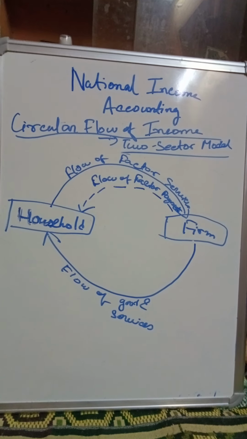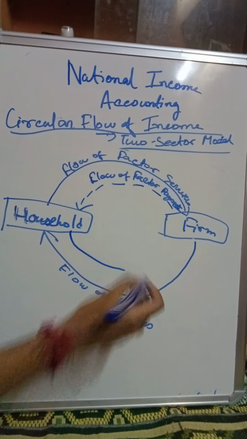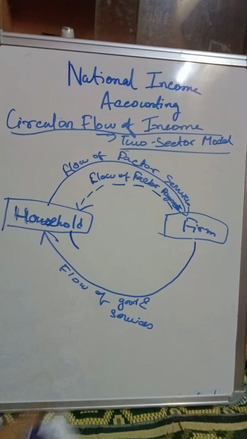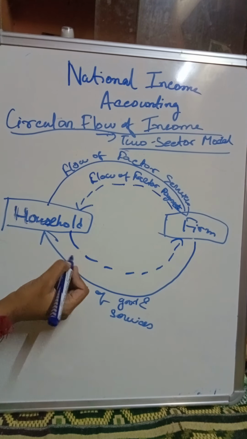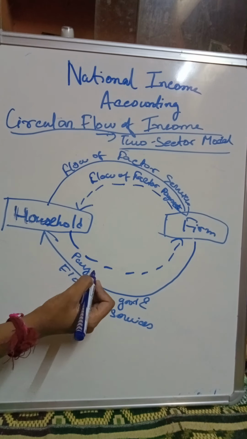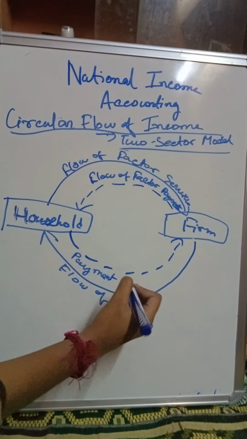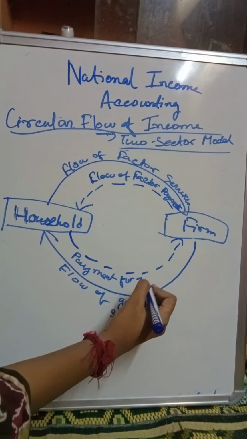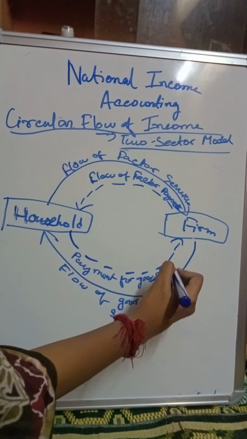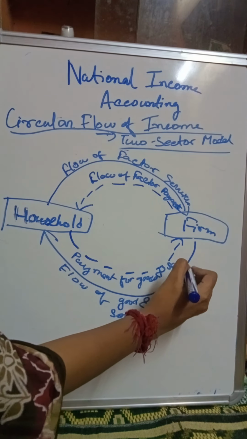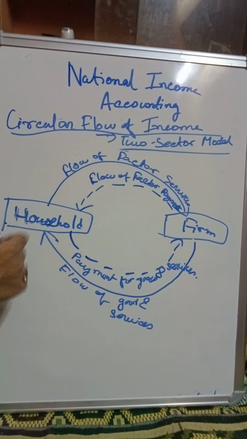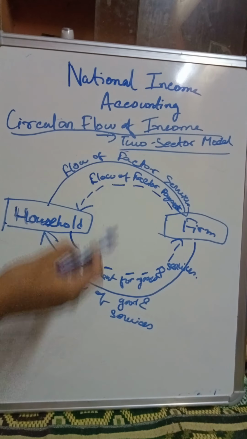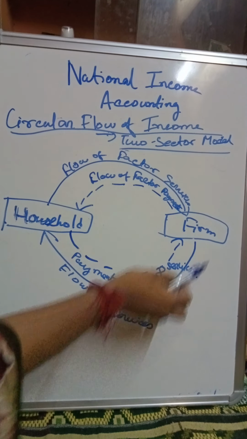So this will be for goods and services. Now the payments are made by whom? By the household. To whom? To the firm. So the payments flow from the household to the firm.